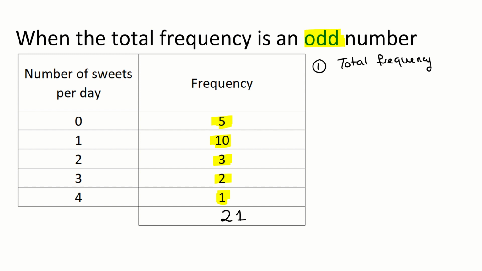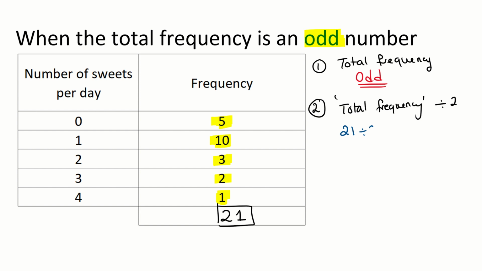So I know that the total frequency is odd, so there's only going to be one middle value. How do I find the middle? I have to find the middle of 21 numbers. So whatever my total frequency is, I have to divide it by 2. So that's 21 divided by 2. Well, what's 21 divided by 2? 21 divided by 2 is 10.5.